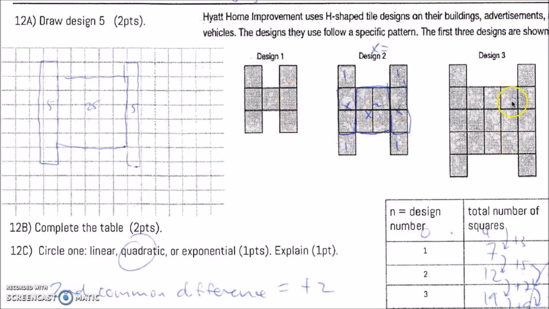Design 1, 2, 3. Draw design 5. So you didn't get any credit for drawing design 4. I was looking for 5. So something you should recognize, you take this design number, and if you square it, this one here is a 2 by 2. So you're just taking that number and squaring it, not what goes in the inside. Take 3 squared, that is 9. So 5 would be 5 squared. 5 by 5, that gives you 25.